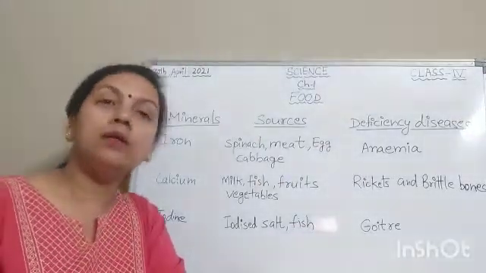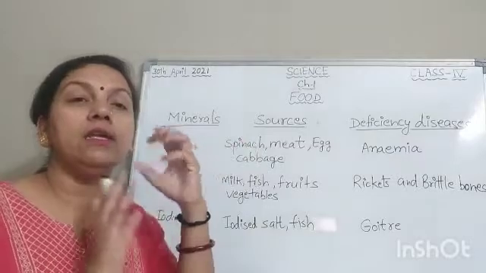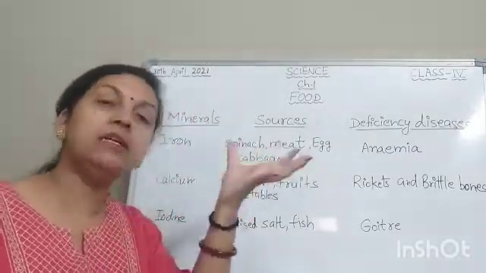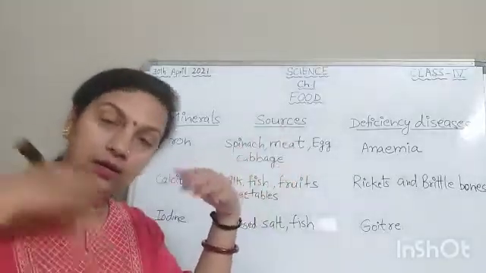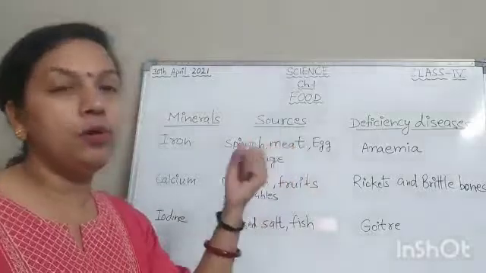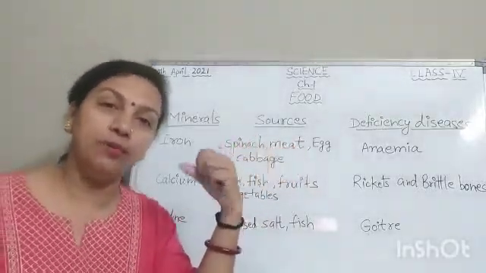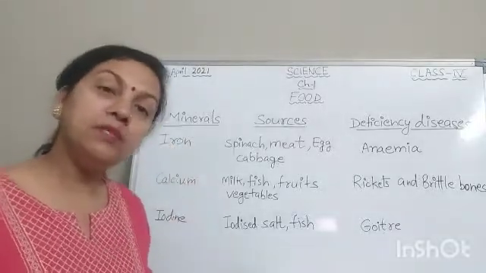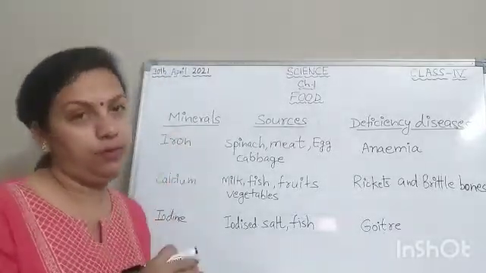You might have heard about hemoglobin. It is in our blood. That's why our blood looks red in color. In higher classes you will learn more about that. Hemoglobin is a very important part of our blood, and iron helps in formation of hemoglobin.